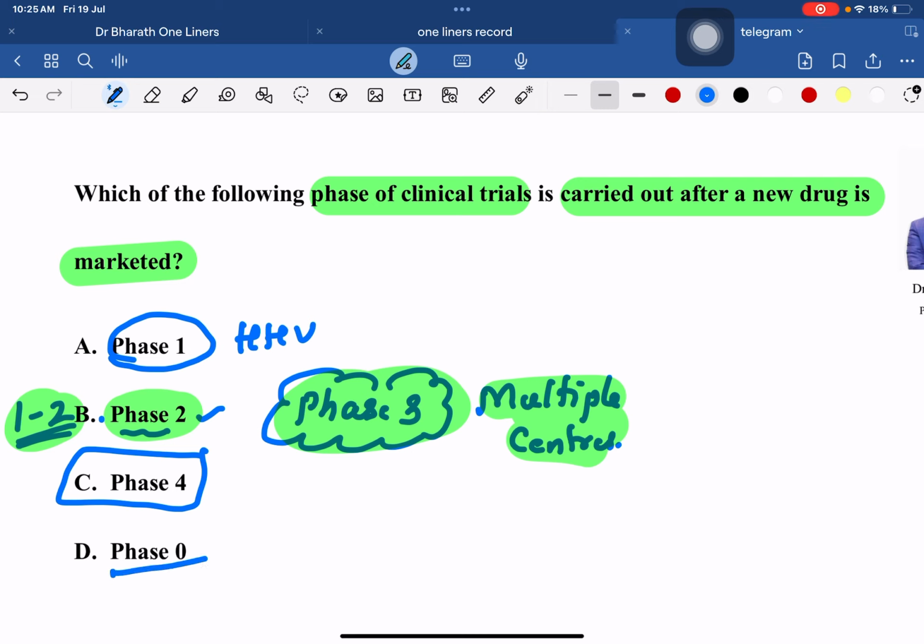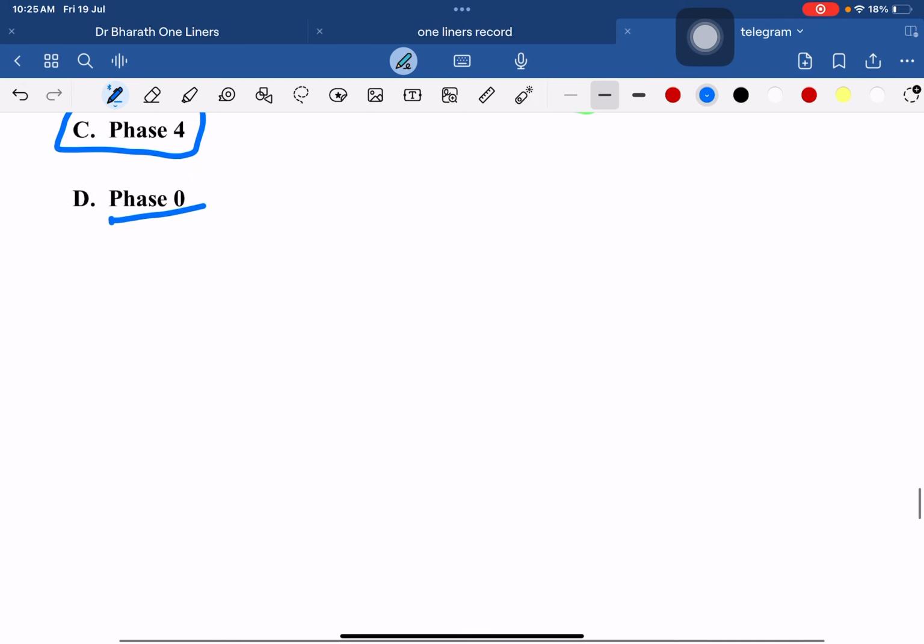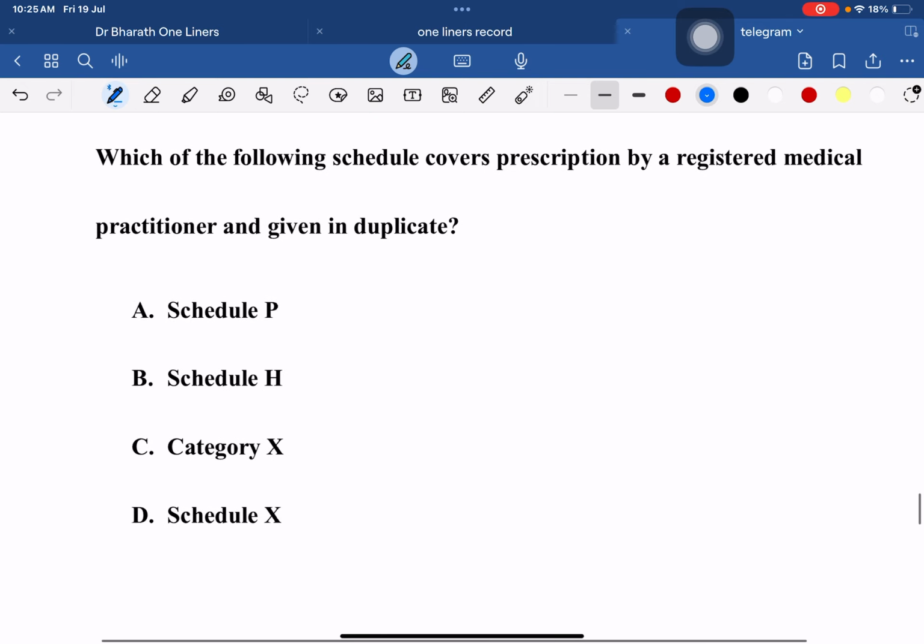Now phase 0 is also called microdosing trial. Usually it is not done, but the major aim is to check for pharmacokinetics. Most of the students got confused with this.